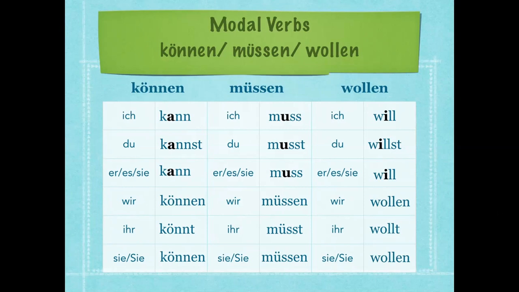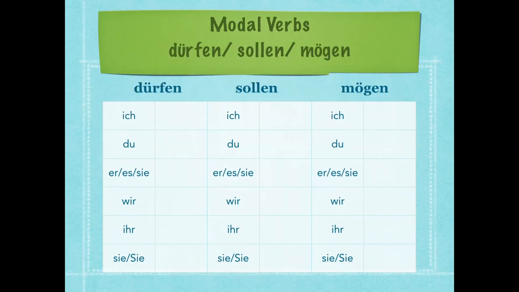So those are our first three. We're now going to look at your last three. Again, there's only 6 modal verbs. And so our next set of modals are dürfen, sollen, and mögen. Dürfen, to be allowed to, sollen, should, and mögen, to like. And again, dürfen, the U with an umlaut changes to ich darf. I'm allowed to.